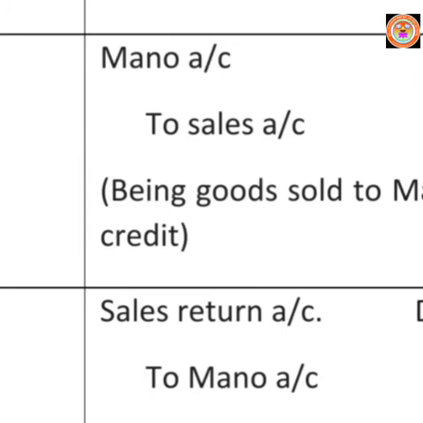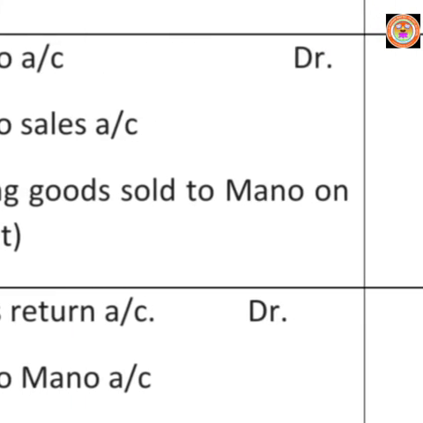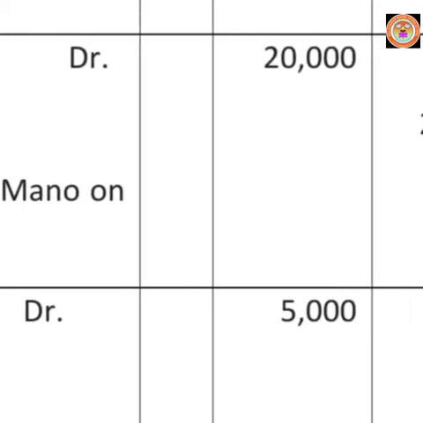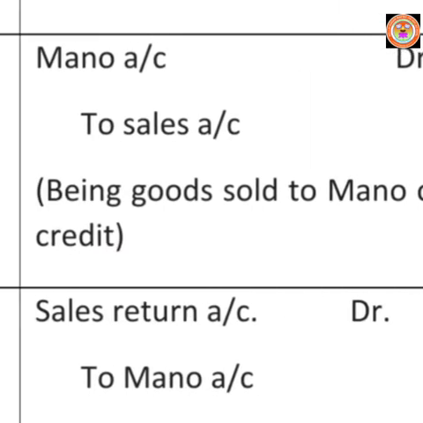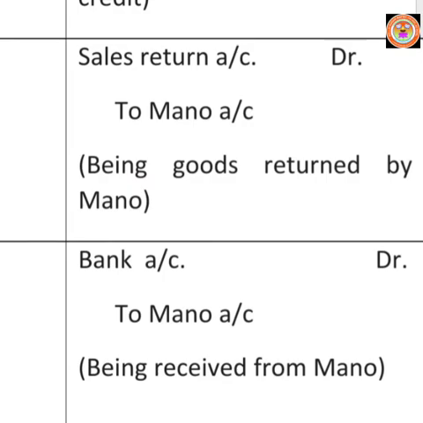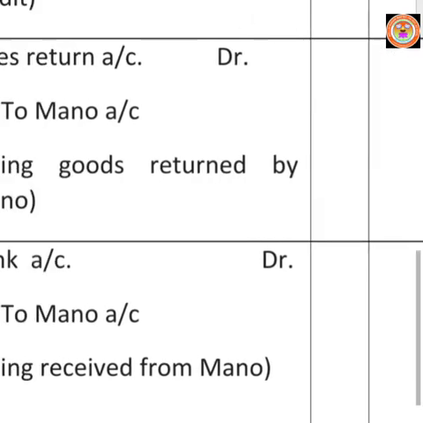Here the giver of the sales return is Mano. I mean here the giver of the goods is Mano. So write to Mano's account according to personal account rule. Credit the giver. Write the amount 5,000 in both columns. Then write the narration, being goods returned by Mano.